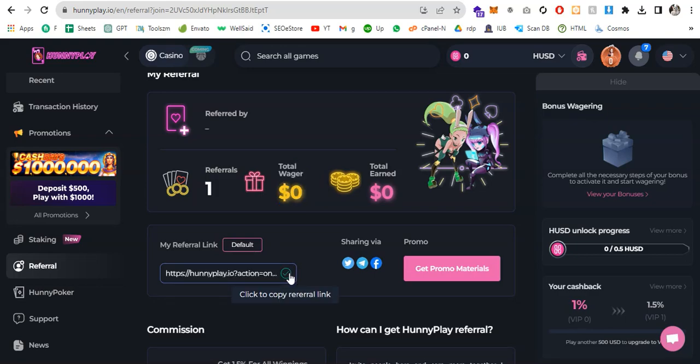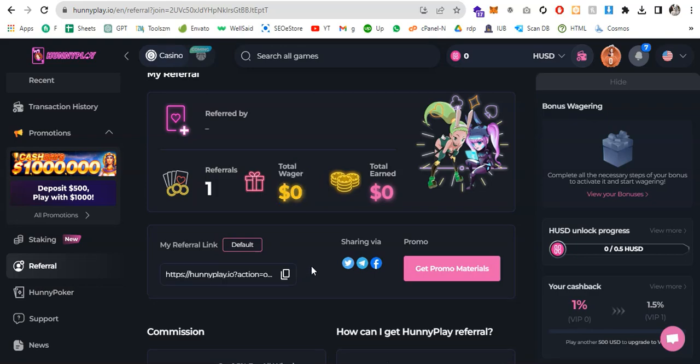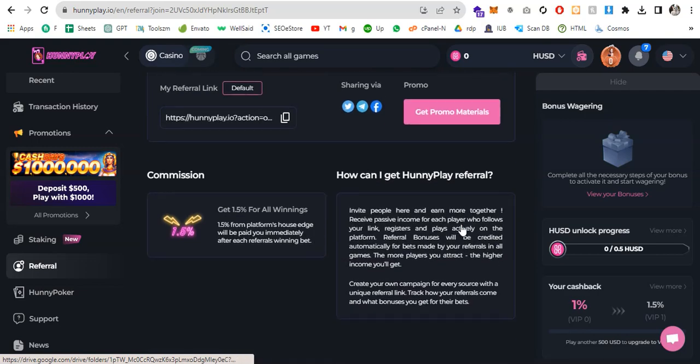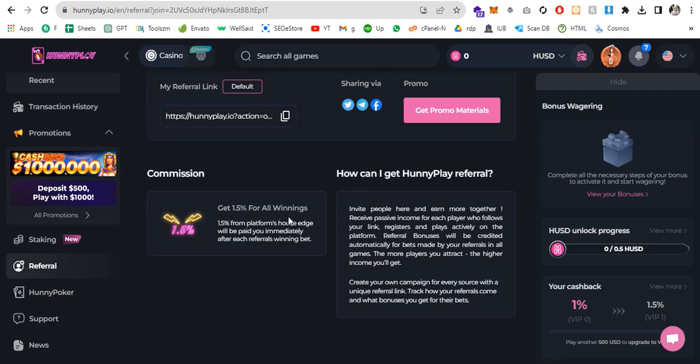If I send this referral link to one of my friends, and my friend joins using this link, I will get the reward. This is how it works. Simple it is. You can share with the social media icons, and this is the promotional material, and get 1.5% for all winnings. 1.5% of the platform house edge will be paid immediately after each referral's winning bet. So this is how it works.